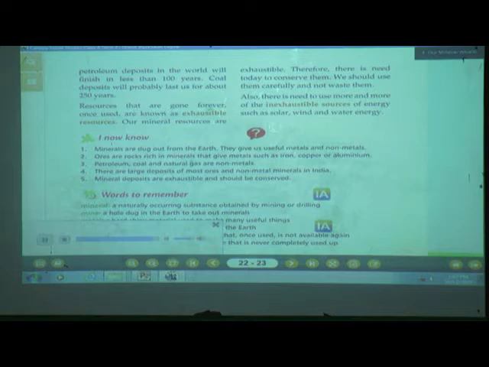Resources that are gone forever, once used, are known as exhaustible resources. Our mineral resources are exhaustible. Therefore, there is need today to conserve them. We should use them carefully and not waste them. Also, there is need to use more and more of the inexhaustible sources of energy such as solar, wind and water energy.